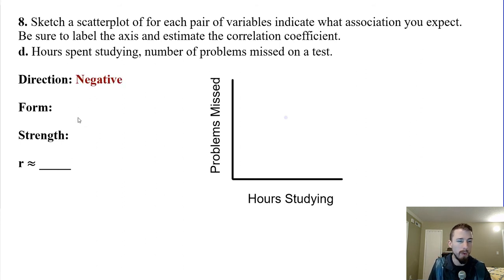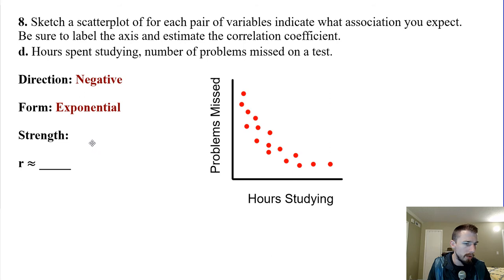The form, I'm going to think that it's going to kind of level off after a while. So if you studied 10 hours and then you study 20 hours, it's not going to be half from that point. So it's probably going to be exponential just by nature. So I thought it looked something along the lines of that. So it is exponential, kind of like a reciprocal or an inverse. And then the strength I thought would be fairly strong.